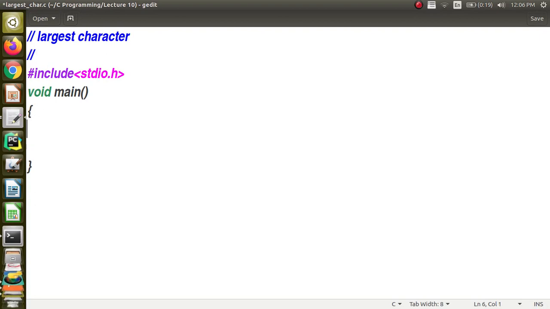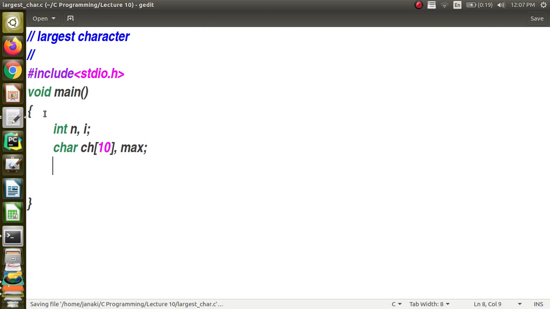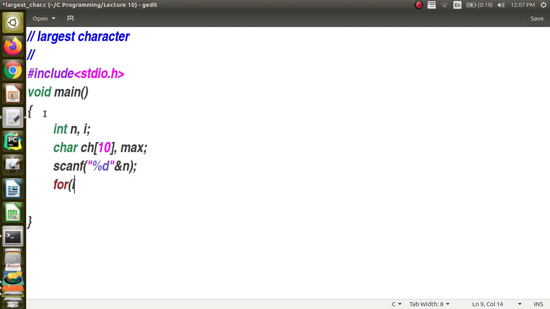Okay, so let me declare the required variables. I am going to have n for representing the number of characters, i for iterating through the variables. Now I am going to declare a character array. Okay, let us assume that maximum I will have only 10 characters. So I am just declaring ch of size 10. Okay, and I am having another one character, max. I will say what is the purpose of max as we proceed. Now I am going to read the number of characters from the user and store it in a variable n. Then you start reading the characters one by one.